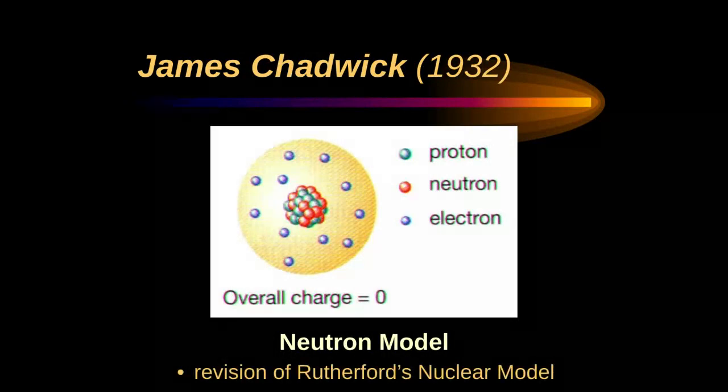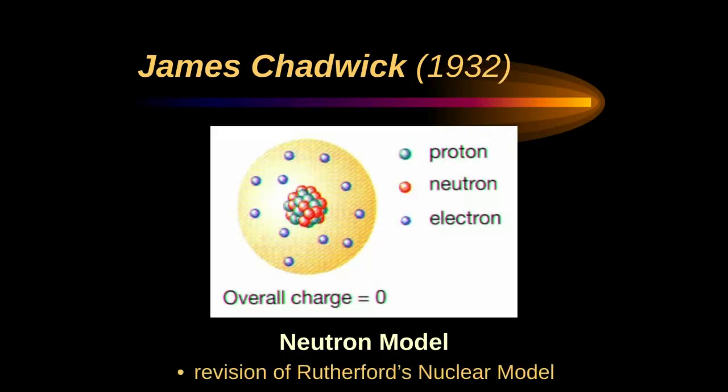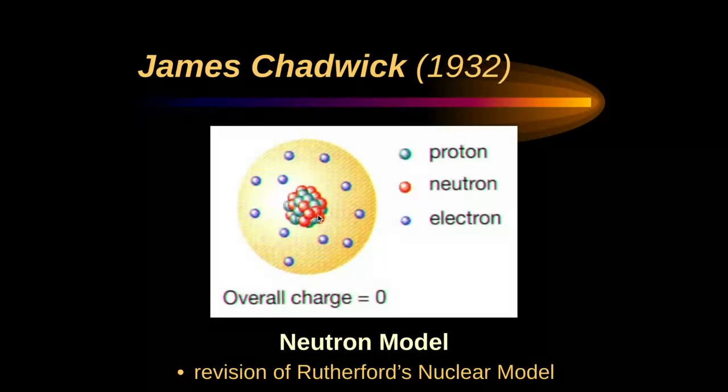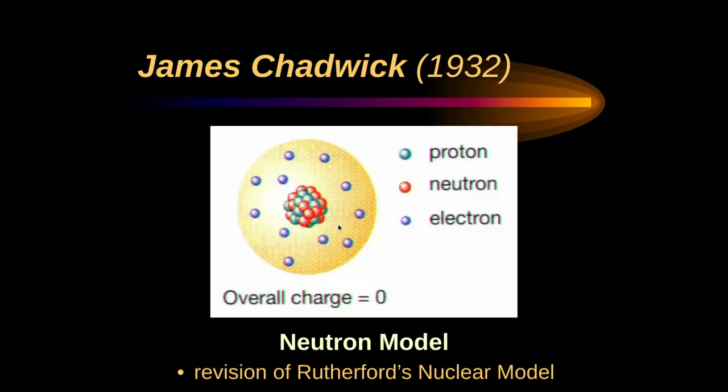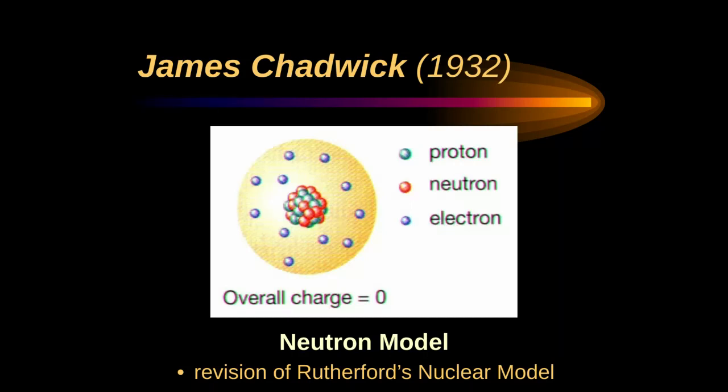So here's his model. Pretty similar actually to J.J. Thomson's model, the plum pudding, except instead of having a positive sphere with the electrons sprinkled in, he had a dense positive nucleus that also had neutral particles. So he knew about the proton, the neutron, and the electron. And it was essentially also a revision of Rutherford's nuclear model.